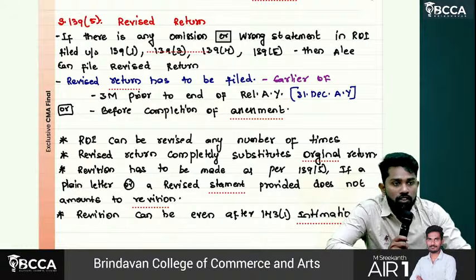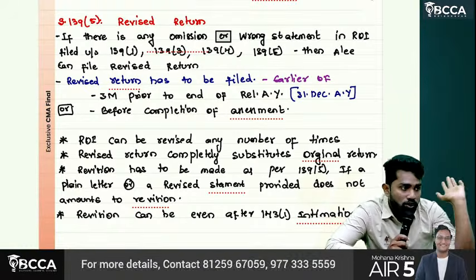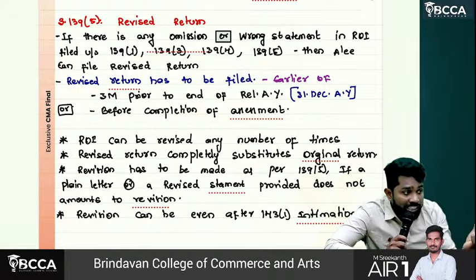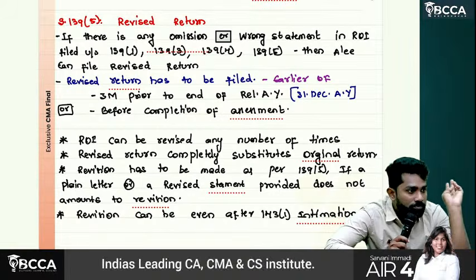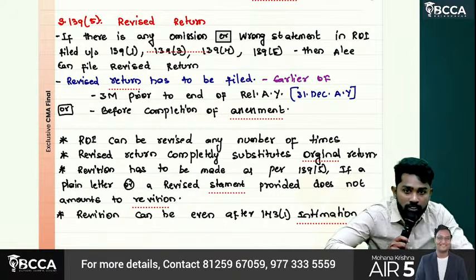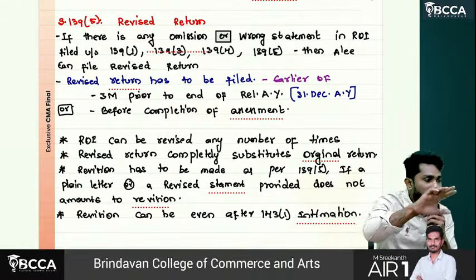Then, sir, once you did the revision, the original return is gone. Whatever original return you filed has no relevance. The revised return substitutes the original return completely. Suppose first you filed a normal return, then you filed a revised return.